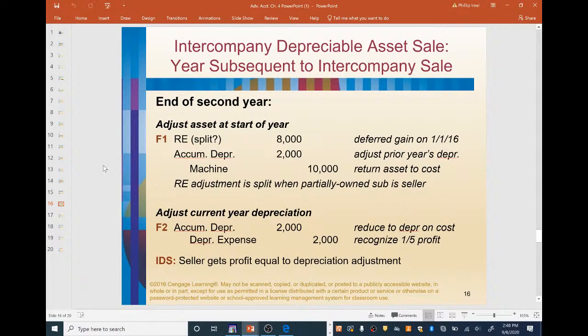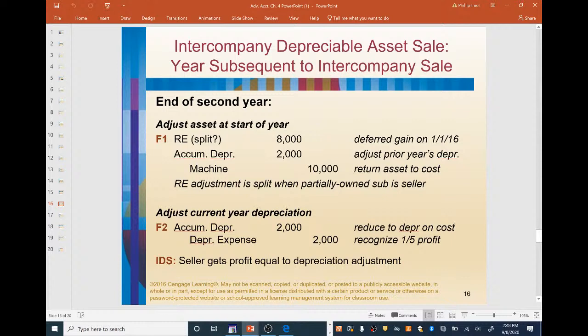Okay, what about the end of the second year? So we want to adjust the asset at the start of the year. Retained earnings is split. Remember, the retained earnings adjustment is split when the partially owned sub is the seller. In this case, it was. But if it was a wholly owned sub, or if it was the parent, then we would only adjust the parent's retained earnings, right? But right here, it's split because it's a partially owned sub. It's going to be the seller.